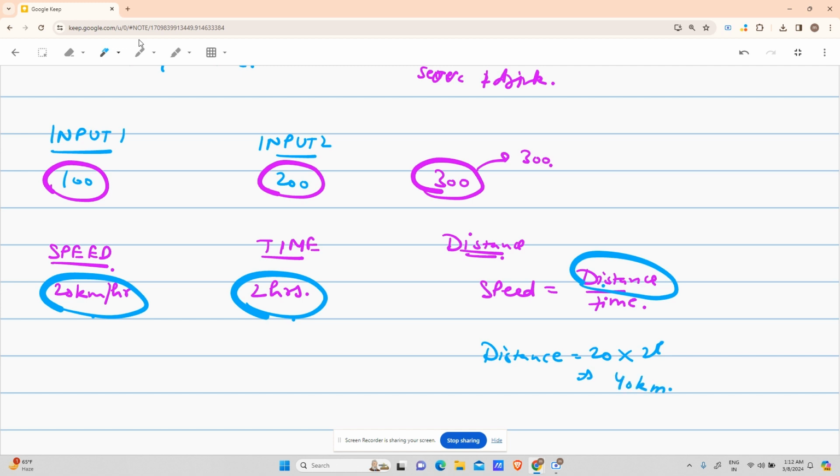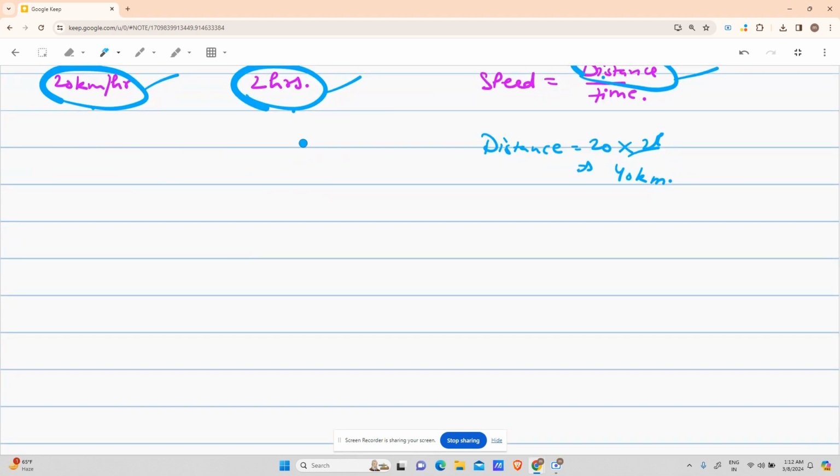So your algorithm was to take input 1, take input 2, add these two, return. Then take input 1, take input 2, multiply these two, return. This thing that you did above is what you have to do in all programming questions. Some of you might think, we did not do anything, and programming is done? No, you have done many things.